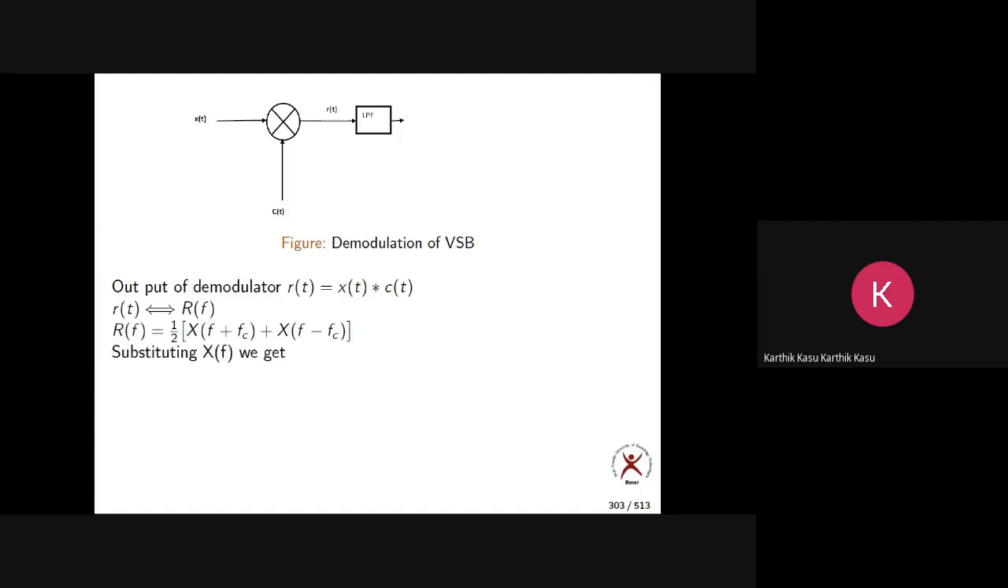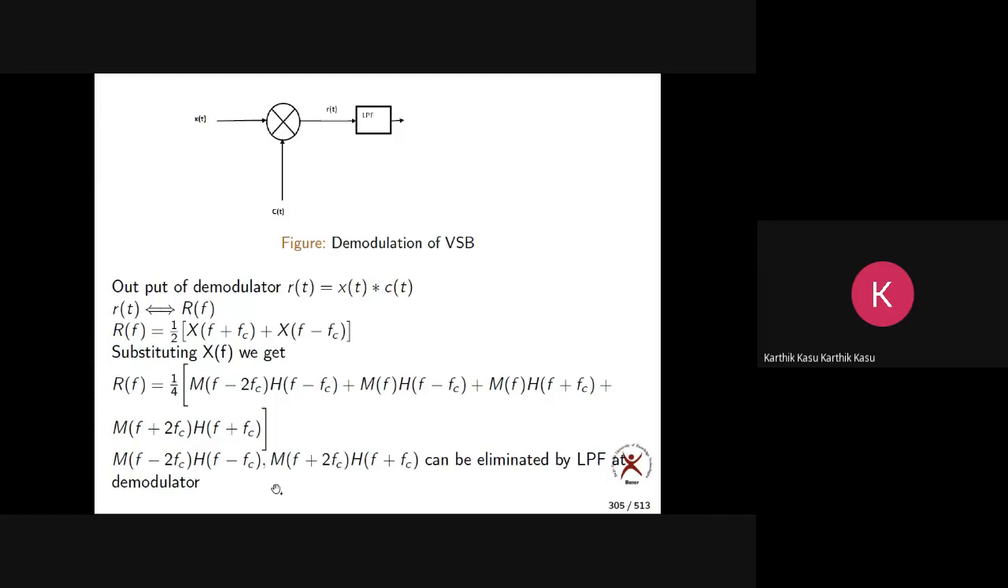So substituting X of f, we get like this. So this is what happens finally. This is the output R of f. This is what R of f is. Now if you pass this through the low pass filter, what happens? So this R of f, observe very clearly. It's a big equation. Just observe properly, all of you.